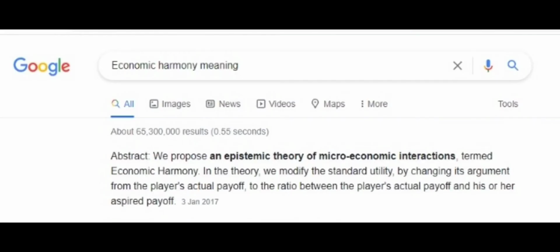And then lastly, a new economic harmony. We propose an epistemic theory of microeconomic interactions, termed economic harmony. In the theory, we modify the standard utility by changing its argument from the player's actual payoff to the ratio between the player's actual payoff and his or her aspired payoff.